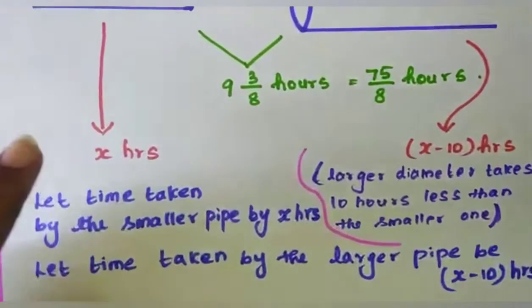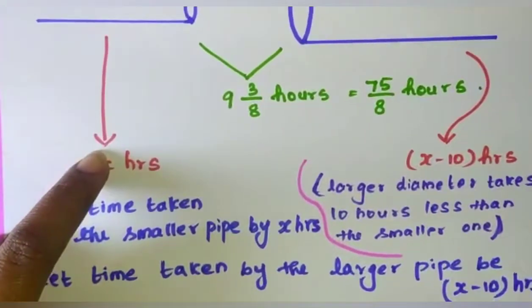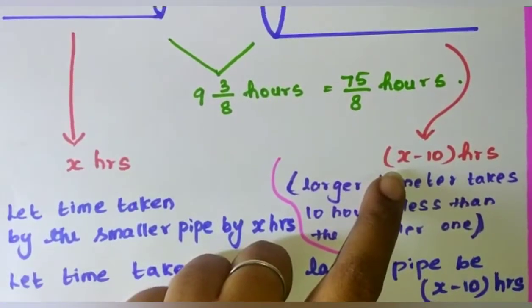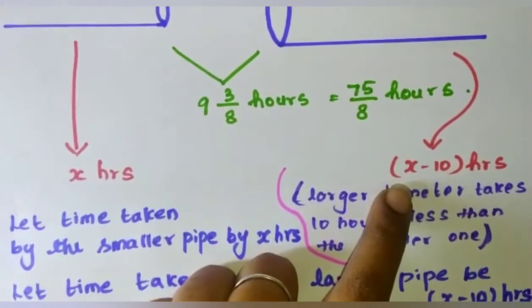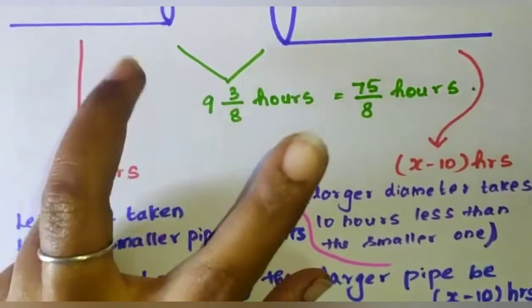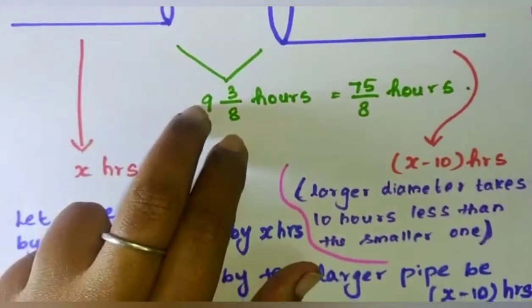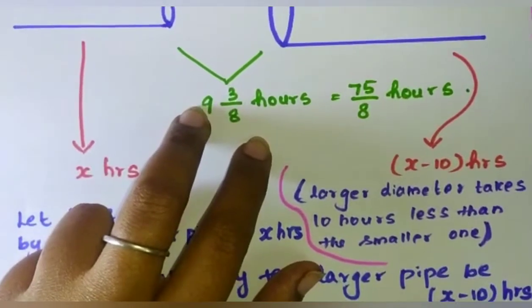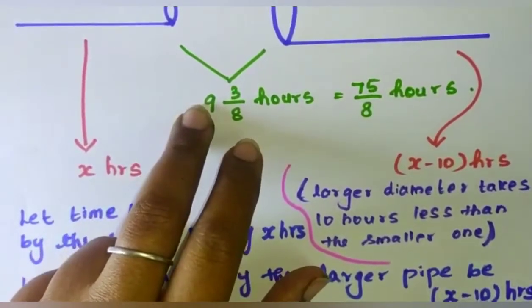First, the time taken by the smaller pipe is x and the time taken by the larger pipe is x minus 10. And the third one we also know. If the two water pipes fill together, the time taken by the two pipes is 9 3/8 hours.